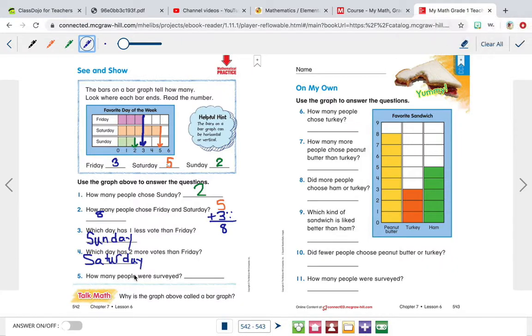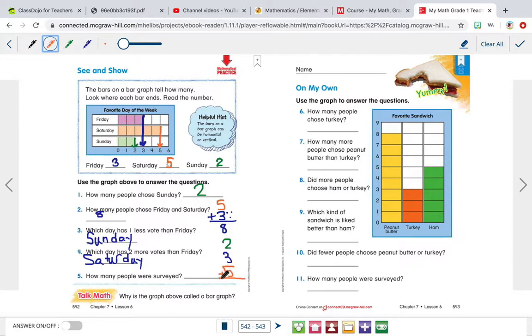How many people were surveyed? So we're going to add how many people were surveyed in all. So we're going to add 5 plus 3 plus 2. So I'll do the smallest numbers first because smaller numbers are easier to add. So Sunday is 2. Friday is 3. And Saturday is 5. So we're trying to see how many people were surveyed in all.